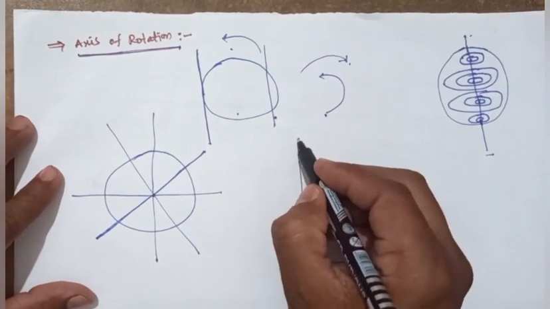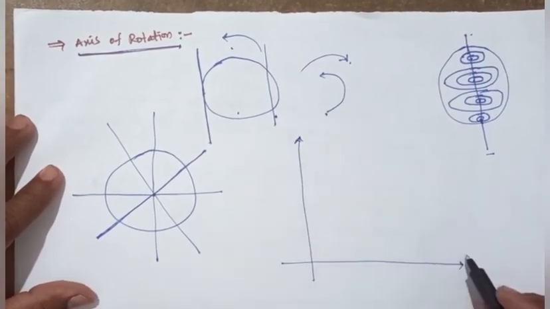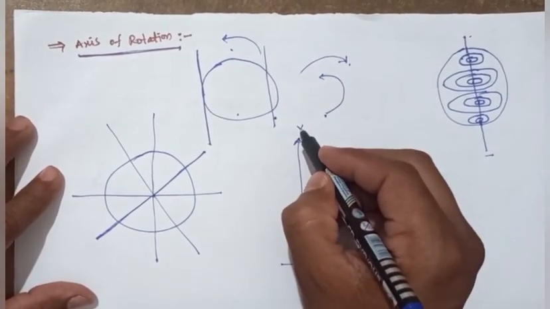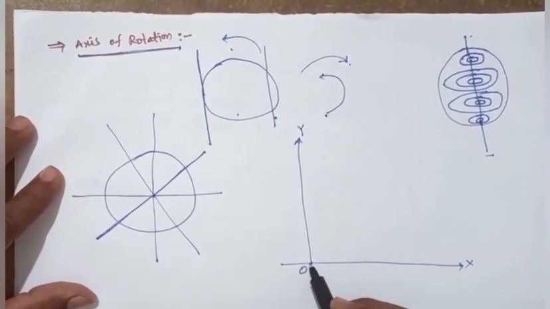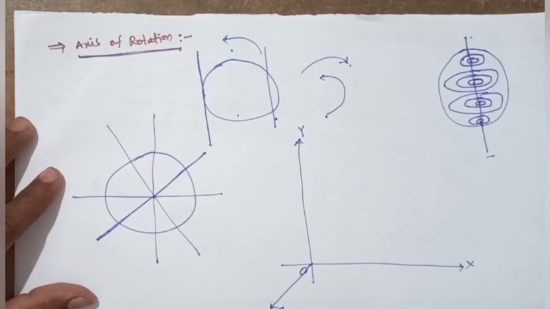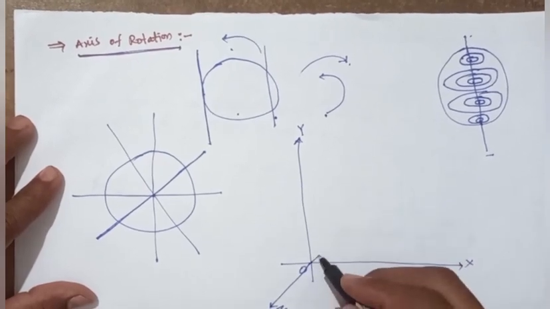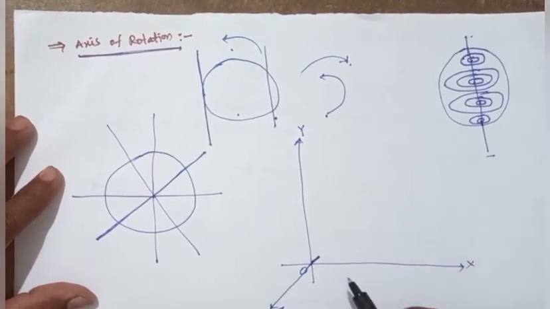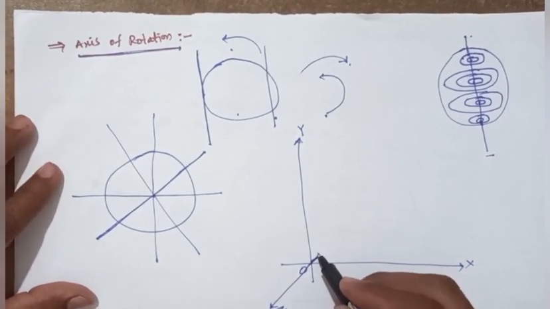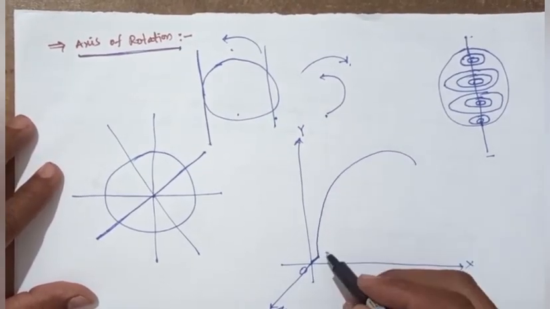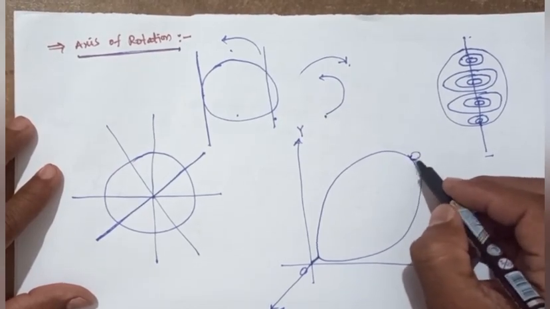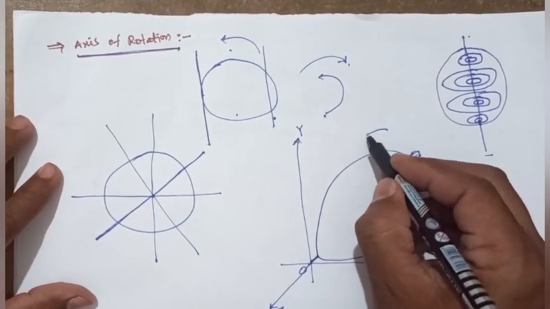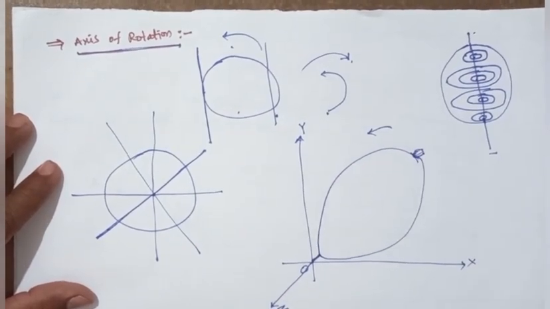This is the x direction, this is the y direction, this is the origin, and this is the z direction. This is the pivot of the top. The top revolves like this.